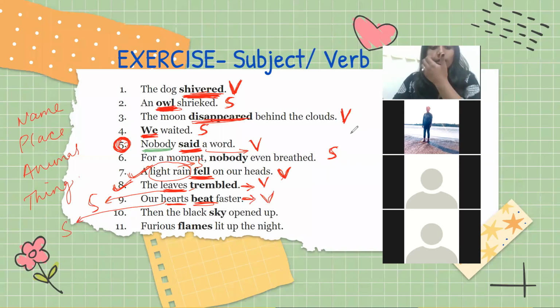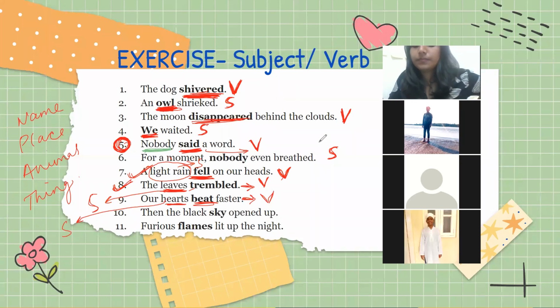Thank you. 10th question. The black sky opened up. Sky is noun or verb? Sky का मतलब क्या होता है? Husna will come off mute. Okay, Husna has given me the correct answer. Sahil will come off mute. Yes, ma'am.